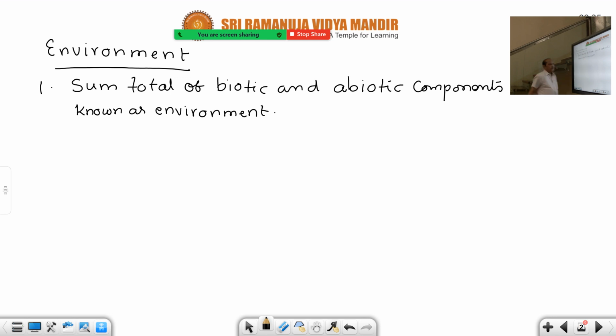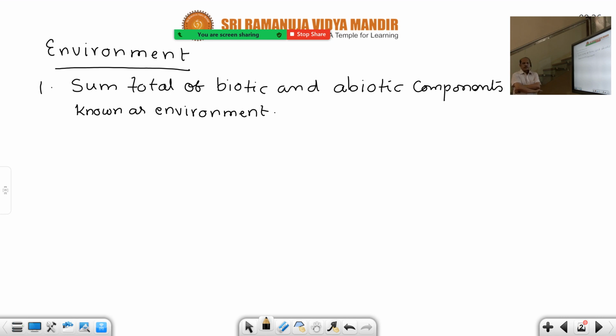Sum total of biotic and abiotic components. Interaction between these two is called environment. All the organisms are included under the biotic components. Bio means life, living. Abio means non-living: light, temperature, water, rainfall, all these things. A very beautiful definition. Sum total of biotic and abiotic components refers to environment.